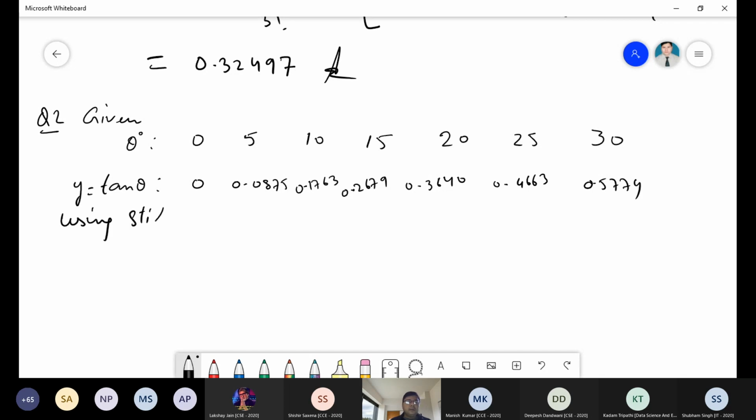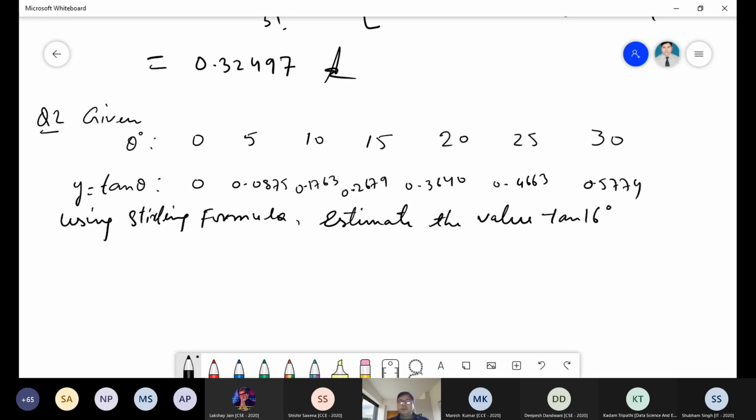Now the question is using Stirling formula, estimate the value of, don't use the calculator here, estimate the value tan 16 degree. You try to find using that one. Final calculation. Tan 16 degree, you have to find the value, right?